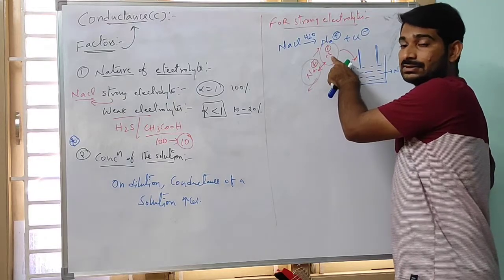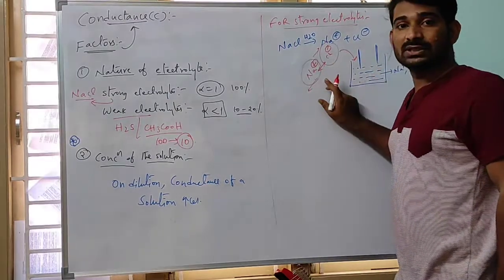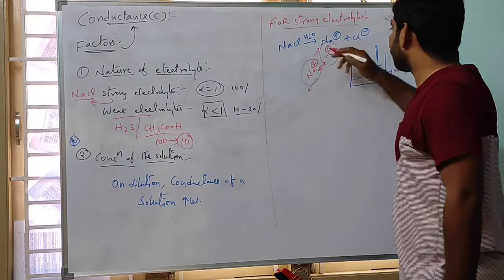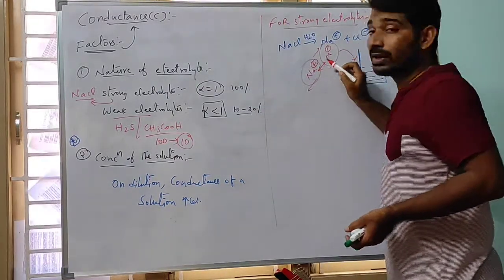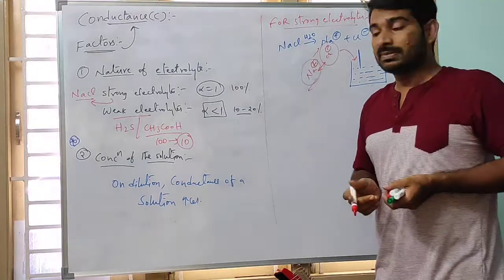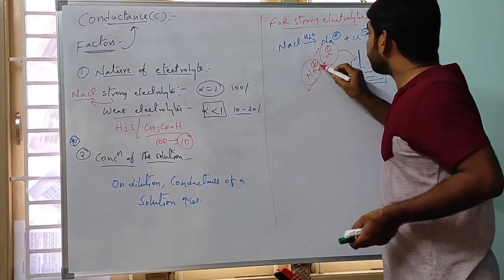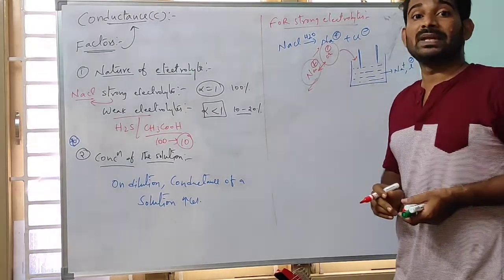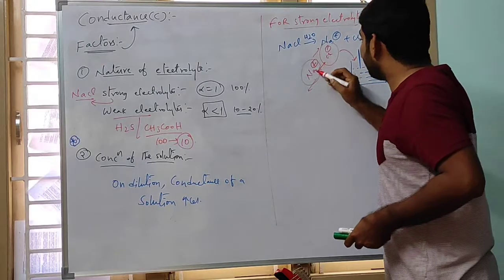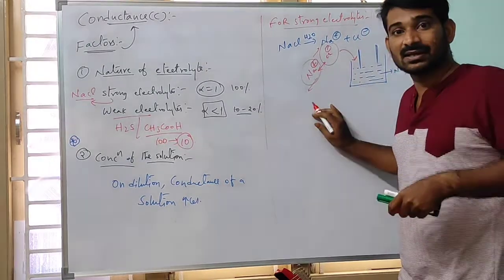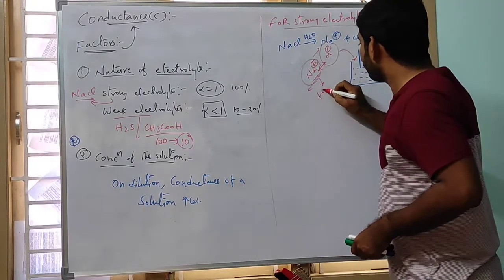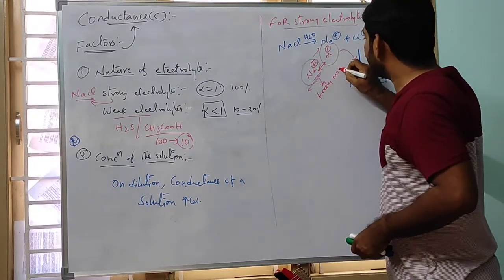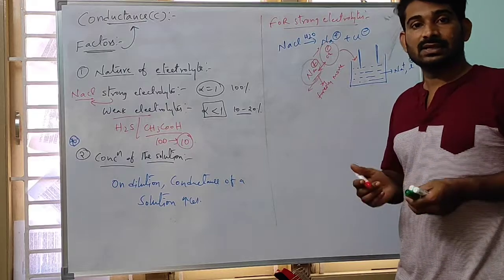If you dilute the solution, the volume increases, which means the distance between these two ions also increases. Therefore, the forces of attraction are minimal. When the forces of attraction between the ions are minimal, the ions move freely in the solution. Therefore, conductance increases.